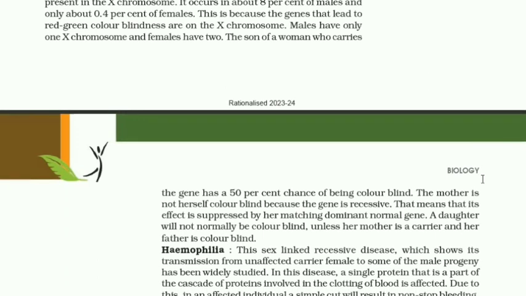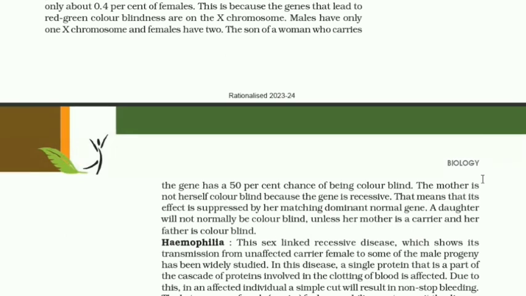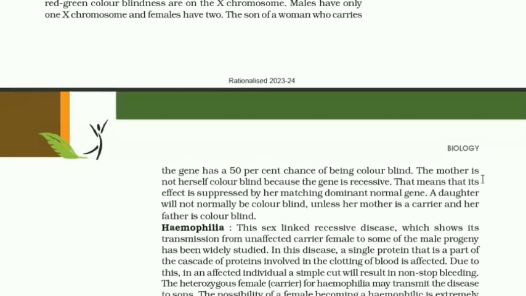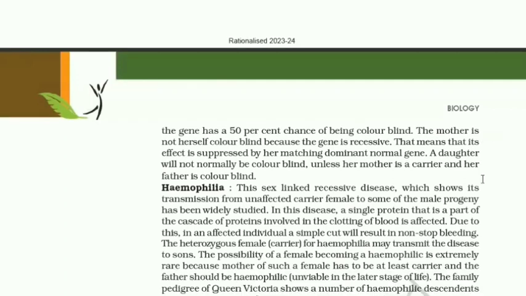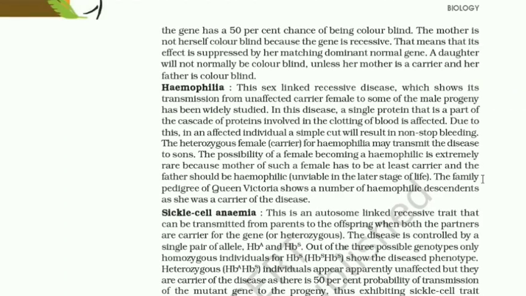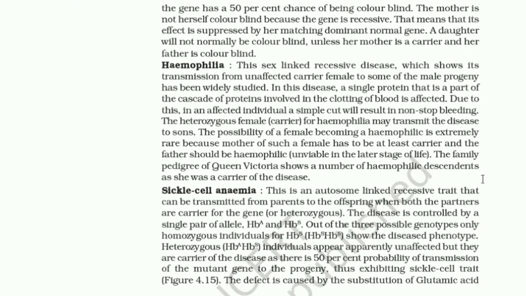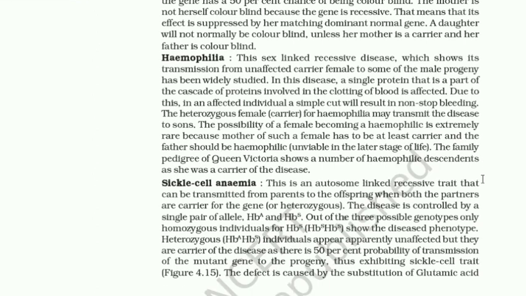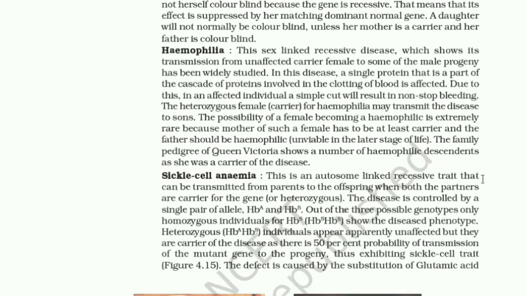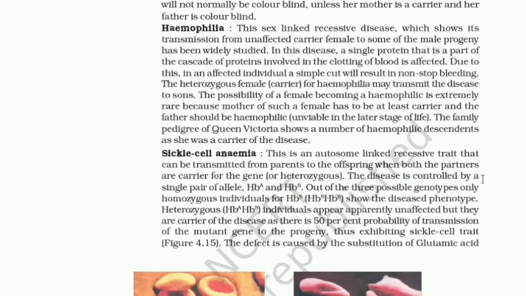This is because the genes that lead to red-green color blindness are on the X chromosomes. Males have only one X chromosome and females have two. The son of a woman who carries the gene has a 50% chance of being colorblind. The mother is not herself colorblind because the gene is recessive. That means that its effect is suppressed by her matching dominant normal gene. A daughter will not normally be colorblind unless her mother is a carrier and her father is colorblind.